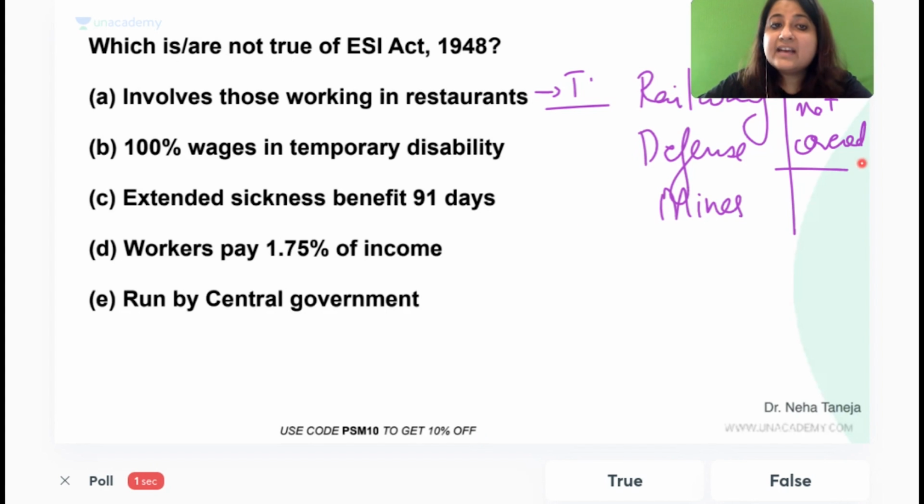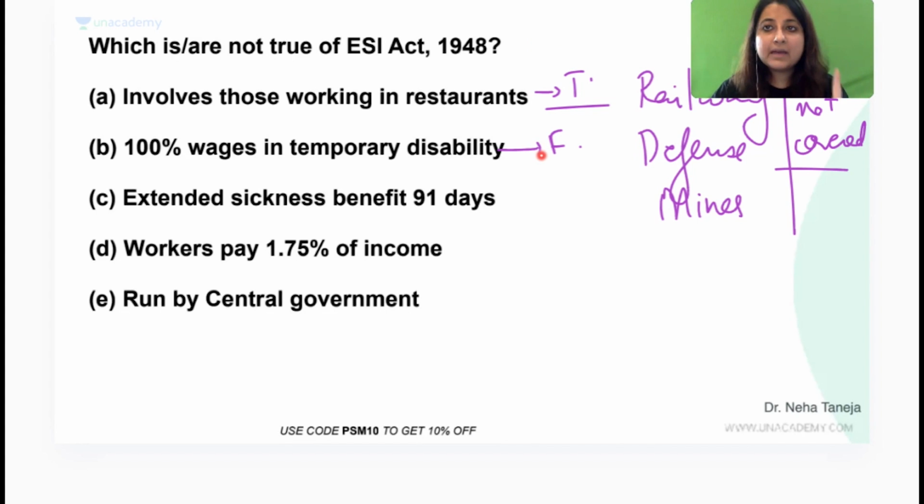Very good. It does not involve 100% of wages. This is false. Temporary disability, how much percentage of wages? 90% till the person recovers. And what about permanent disability, guys? Again, 90% of wages is the minimum, but that could be extended to more depending on the state board, all right, the medical board. Extended sickness benefit, tell me in the comment section, otherwise you won't finish the questions.